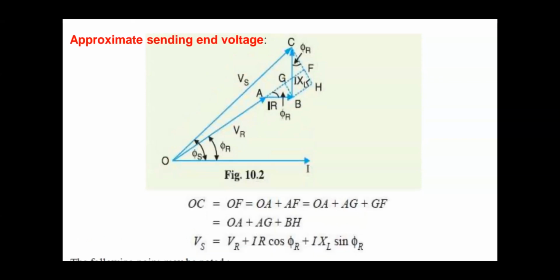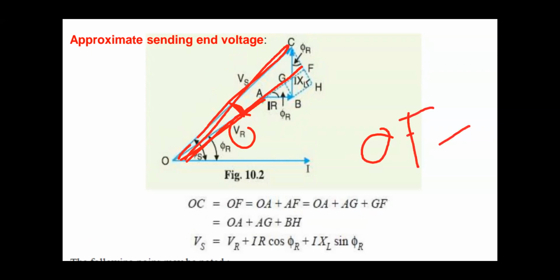So this OA, which is the VR value, is extended up to the point F, and OC is the value of VS. The angle between these two is very, very small. So you can consider that OF will be approximately equal to OC. That means OF itself is taken as the VS value.